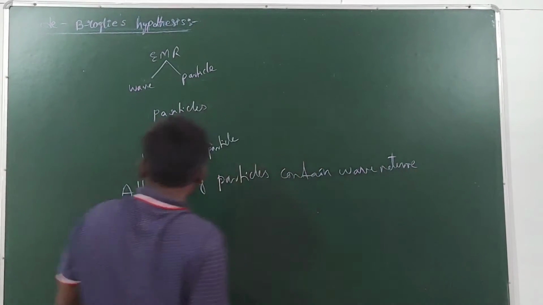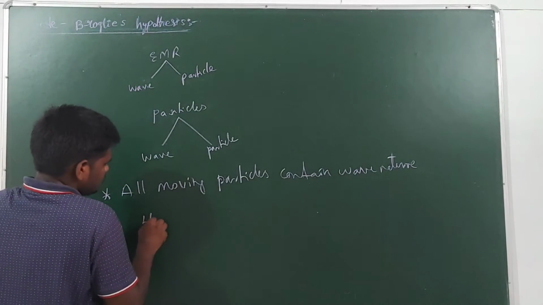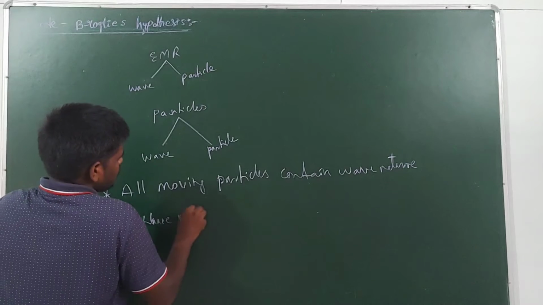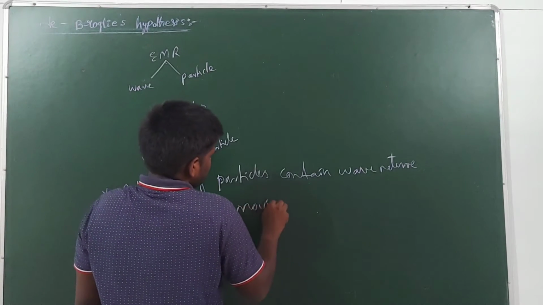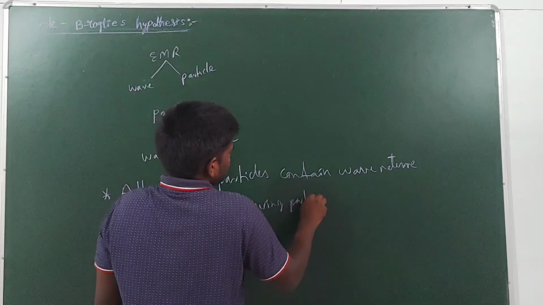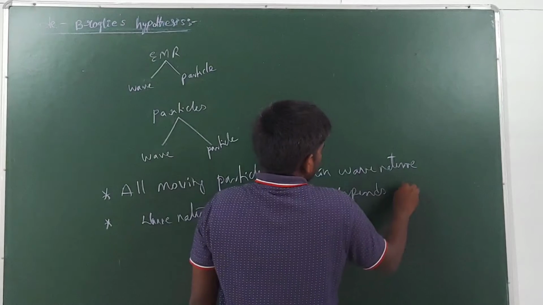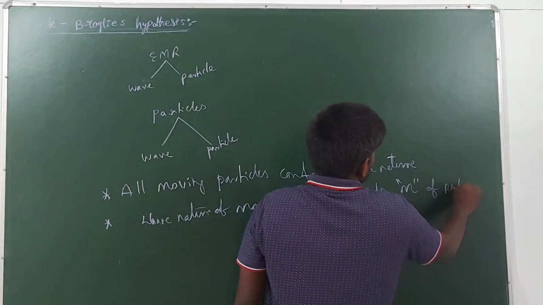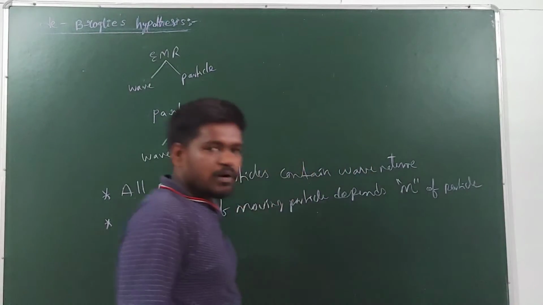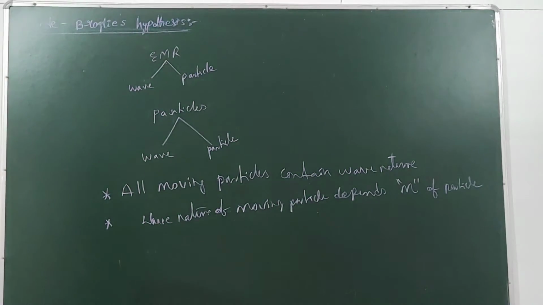And this wave nature of the moving particle depends on the mass of the particle. He has provided one equation also.